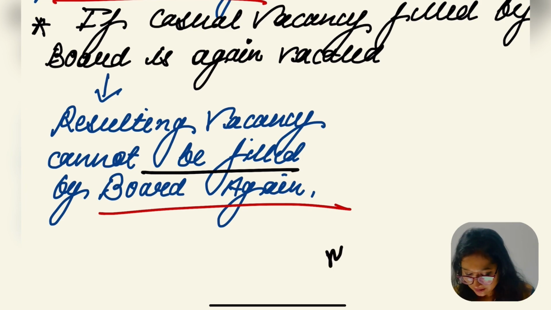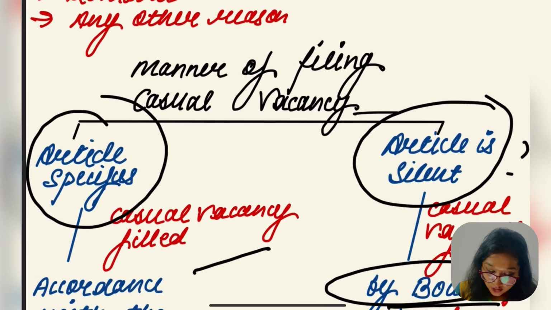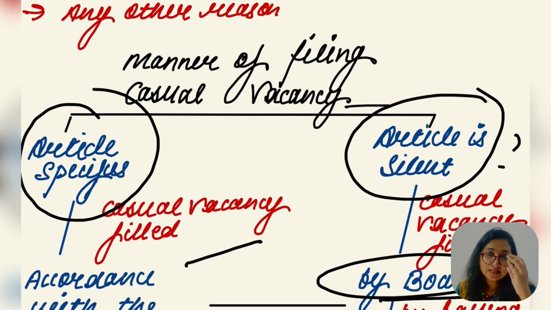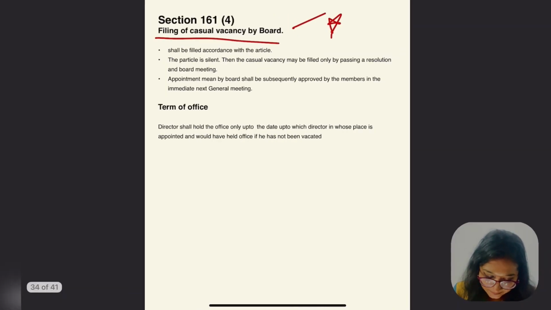So first of all, again, the manner of filling casual vacancy is: if the article is specifying, we'll go with the article. But what if it is silent? In that case, the board will appoint, but the person appointed by the board is to be approved by whom? Members in the next general meeting. Is this clear? Yes, this is clear. And we know the meaning of casual vacancy, right?